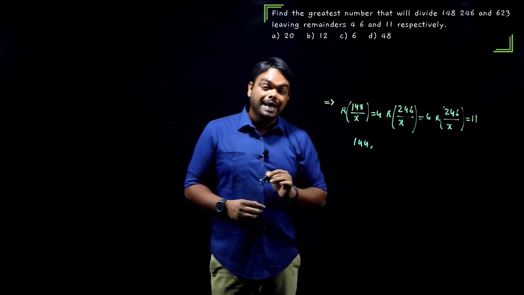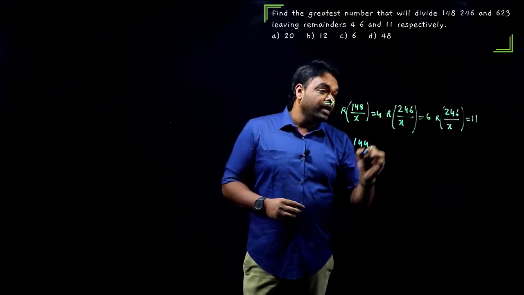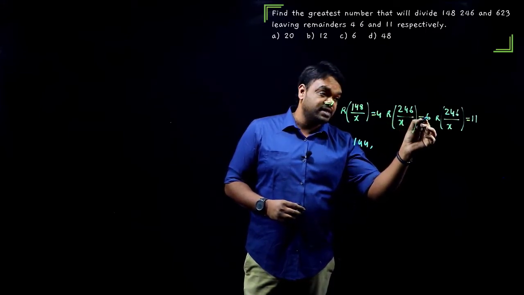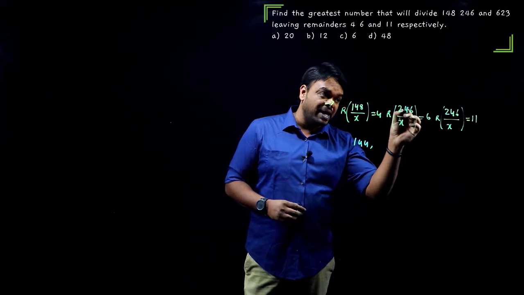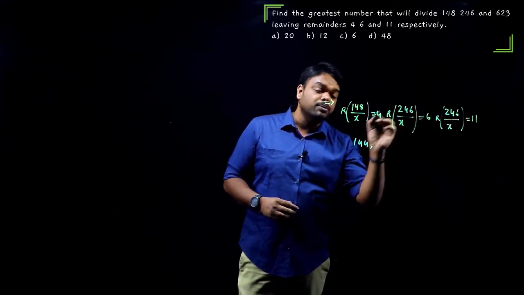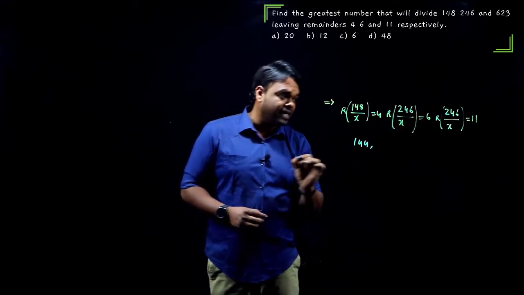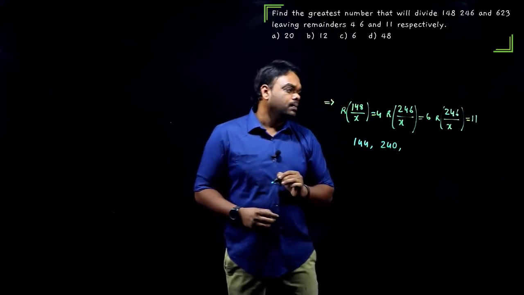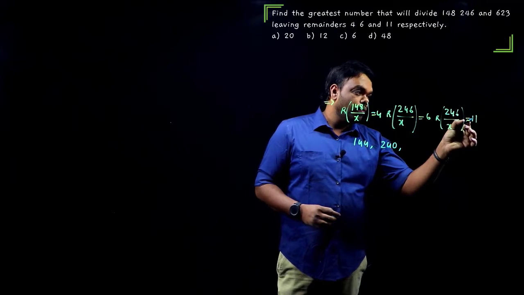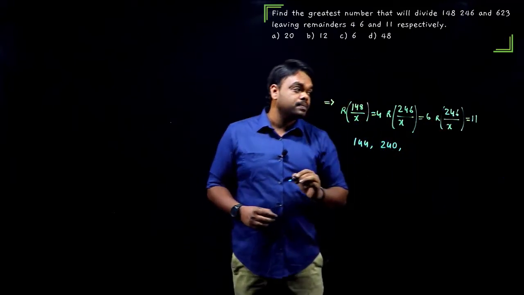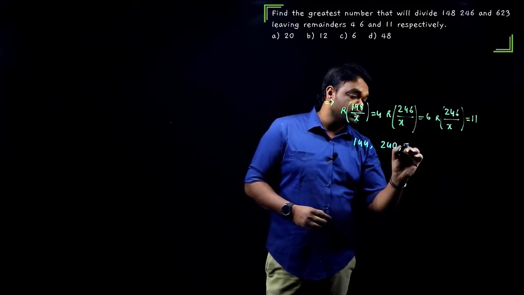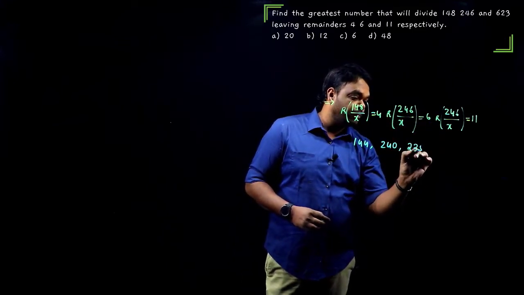Okay. Likewise here, when 246 is divided with x, we should get a remainder of 6. So it means this is the extra part in this number. If I remove this 6 from 246, that should be divisible by x. So that is 240. And the last one, 11, when subtracted from the 623, it should be completely divisible by x because 11 is the remainder. So that should become 612.